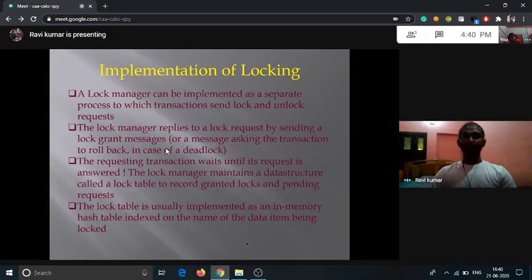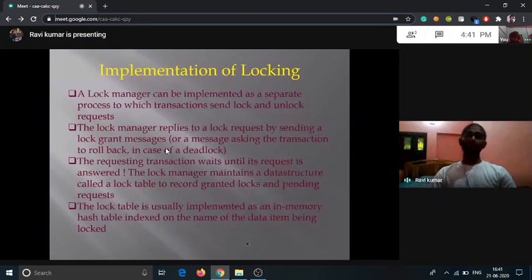Otherwise, an exclusive lock cannot. If an exclusive lock is already acquired in the growing phase, it doesn't allow the other transaction to have an exclusive lock on this, or likewise a shared lock; exclusive to exclusive, either exclusive or shared lock is not allowed.